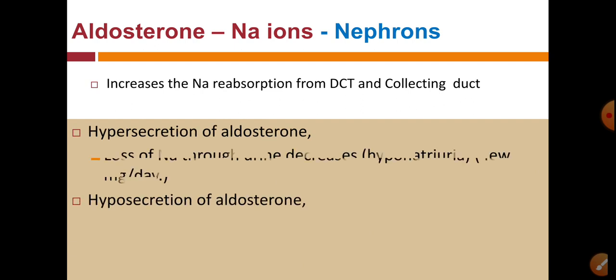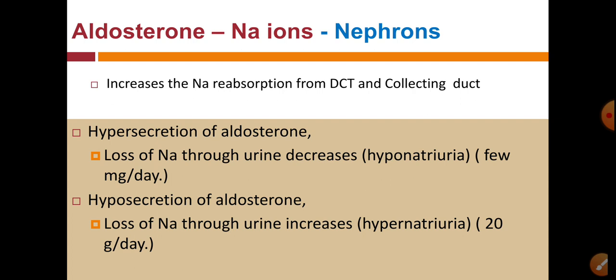So hypersecretion of aldosterone leads to decrease in loss of sodium ion through the urine, while hyposecretion of aldosterone causes increase in loss of sodium ion in the urine.